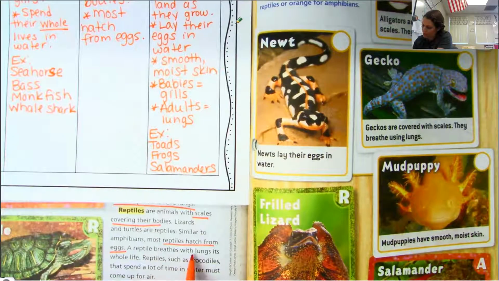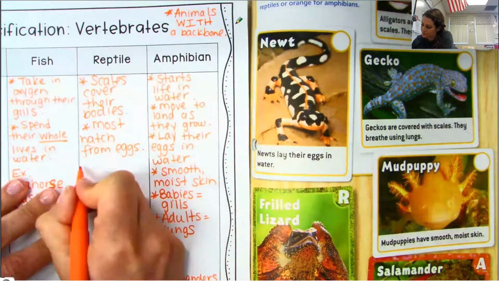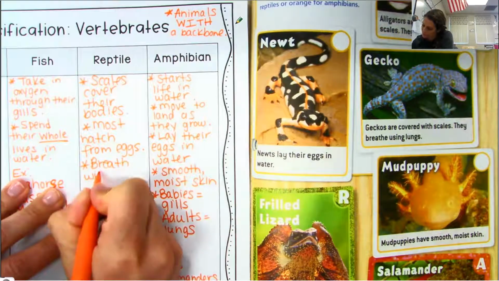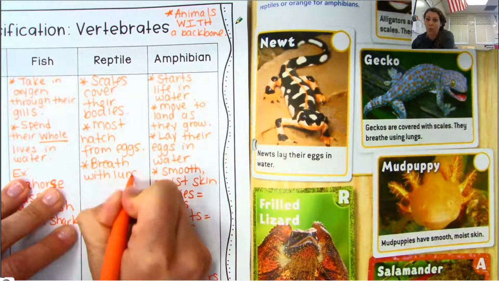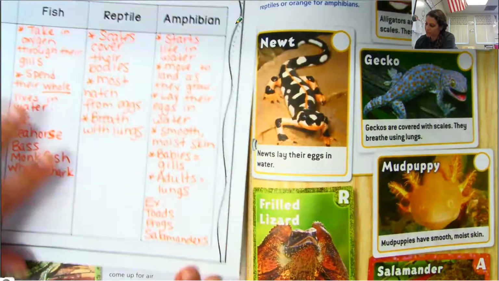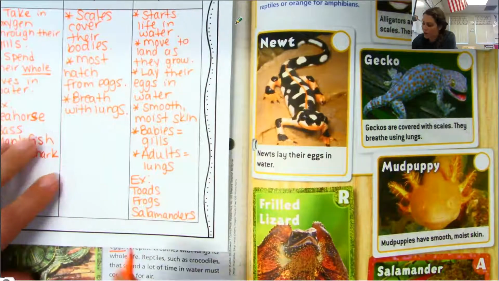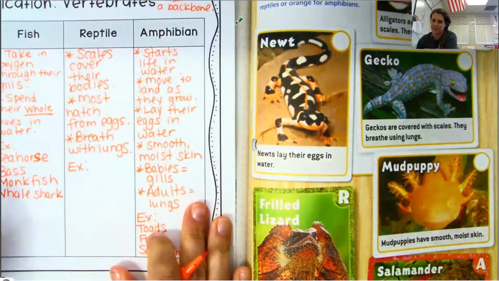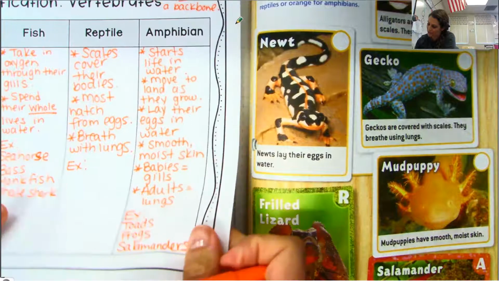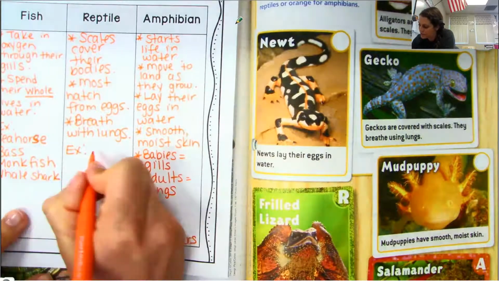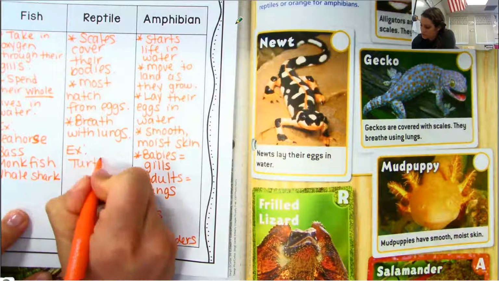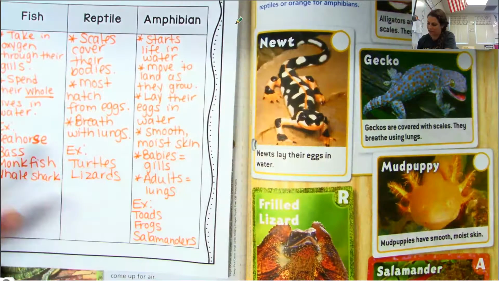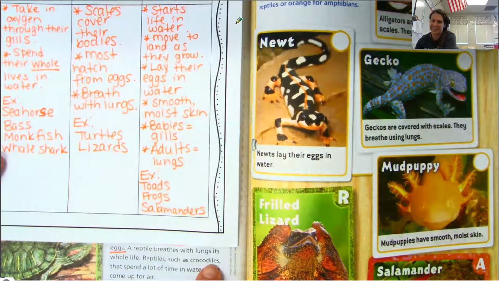They breathe with lungs their whole life, right? Which means they must come up for air. All right, what are some examples of reptiles? What did they say? Turtles, lizards, and then, oh, what was that scary one? Crocodiles.